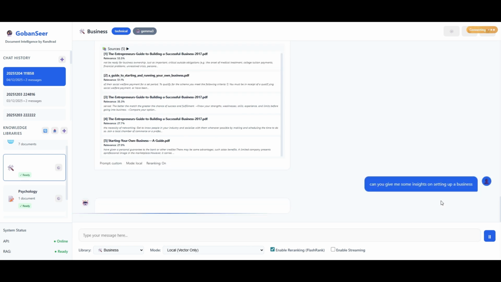It's just going to read the documents that are stored in the database that I have. This isn't using ChatGPT. This is a local based system.